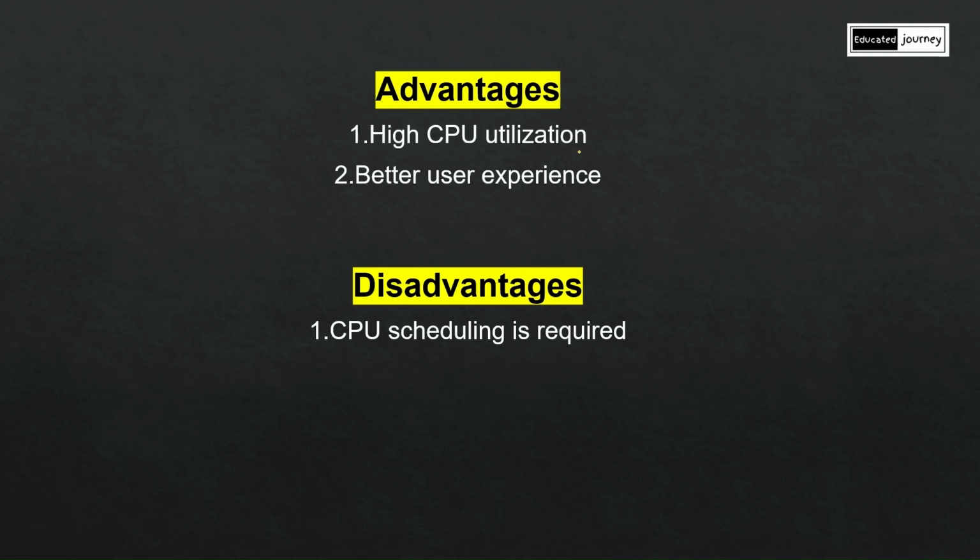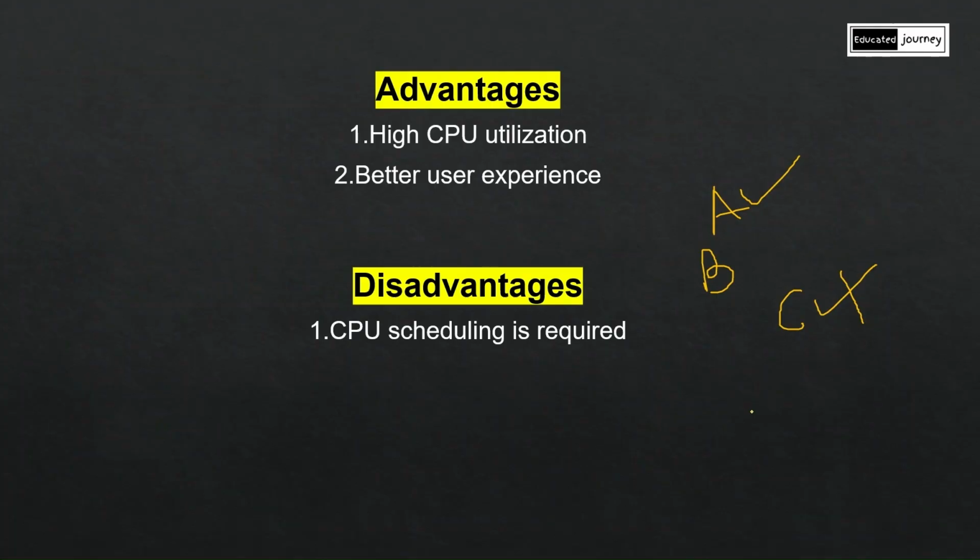CPU scheduling is required. We have three jobs, let's say job A, B, and C. For example, we need job C to be executed first. In this case, if the CPU starts executing job A, which has less priority than job C, that means our system is less efficient.